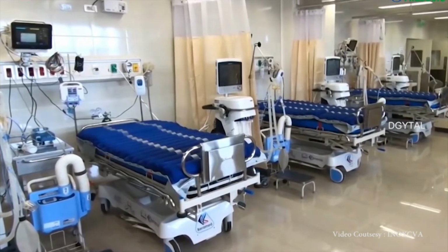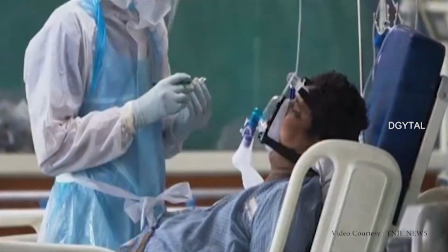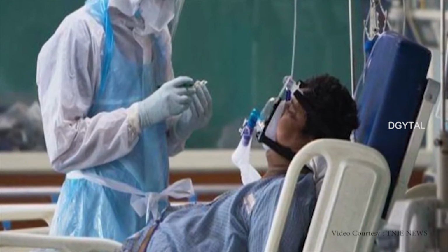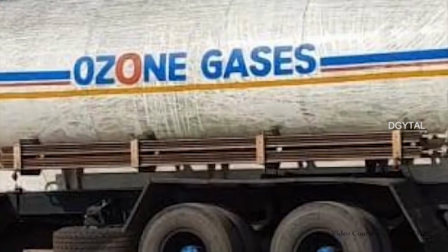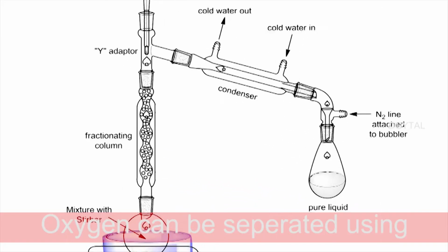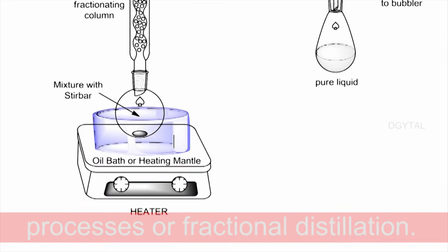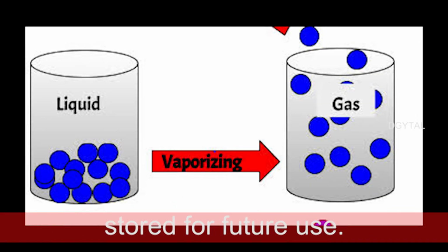Oxygen is used as a part of emergency medicine in hospitals, emergency medical services, and when extensive first aid is given. Excessive use of oxygen in severely sick people can increase the possibility of death. Oxygen can be separated using various techniques like chemical processes or fractional distillation. It can be used instantly or can be stored for future use.